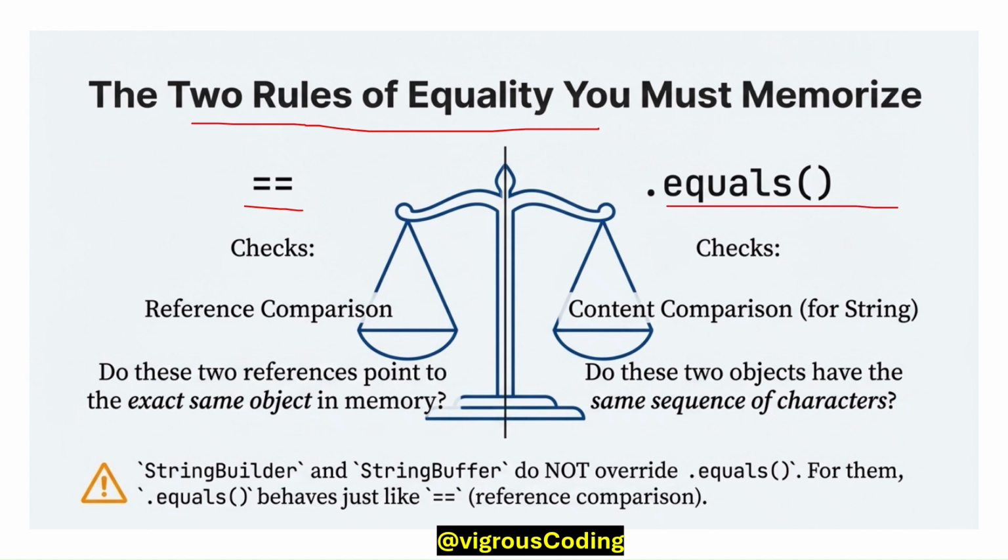We need to understand two rules of equality: double equals and dot equals. Double equals checks reference comparison, and dot equals compares content. Double equals gives true when two objects point to the same reference in memory, and dot equals gives true when both contents are the same. StringBuilder and StringBuffer do not override dot equals, so for them dot equals and double equals behave the same because they compare only references, not content.